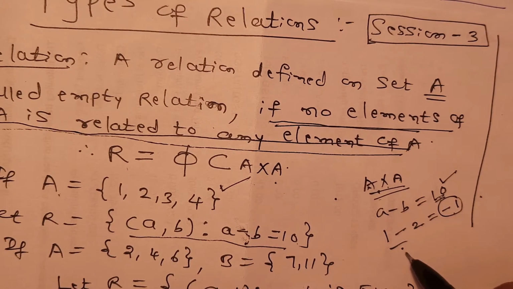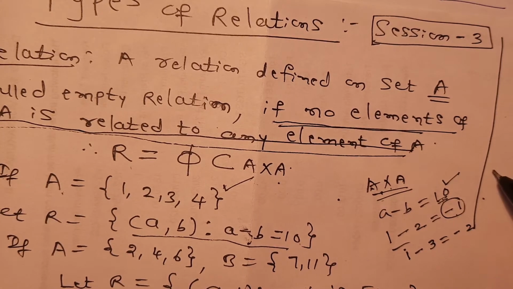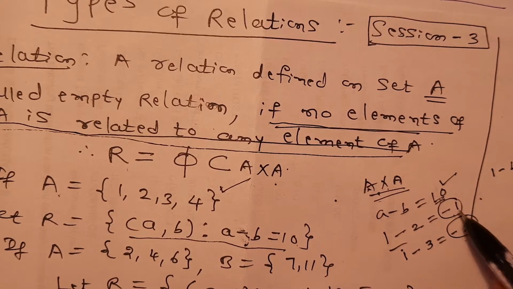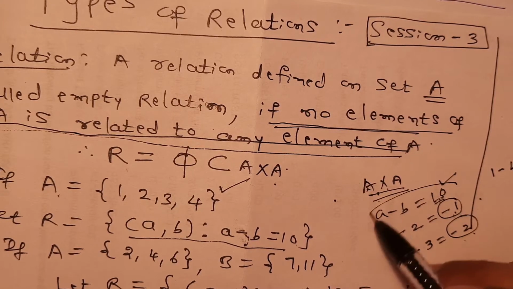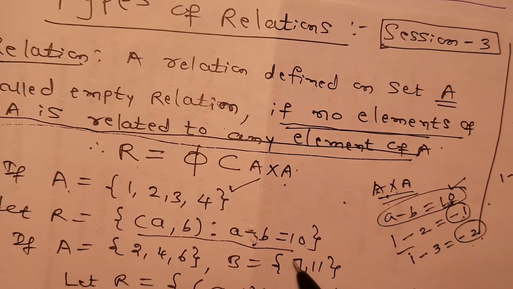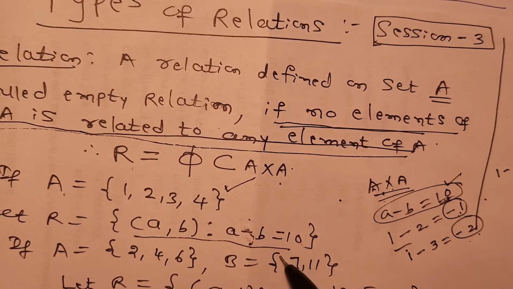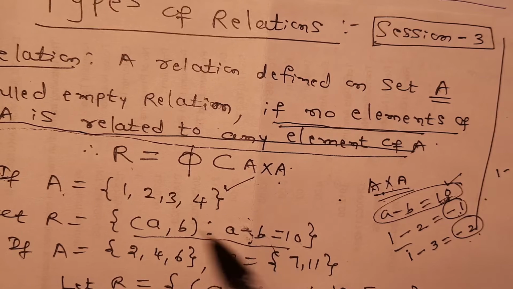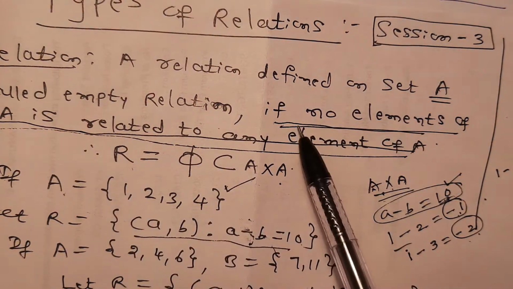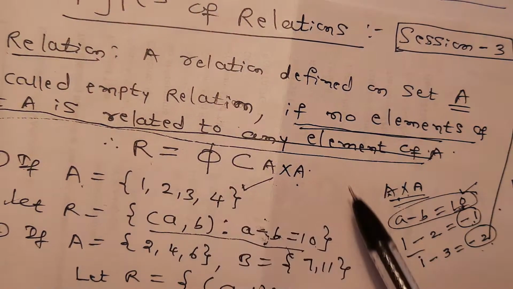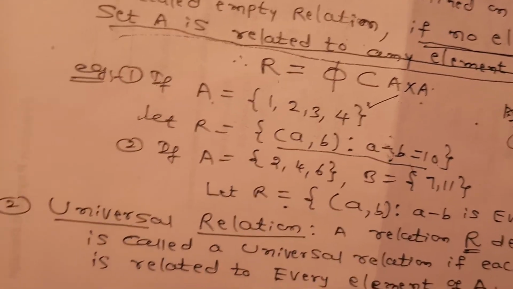If I take 1 minus 3, it is minus 2. Then 1 minus 4, it is minus 3. So I am getting minus 3, minus 2, minus 1, but I said the difference is 10. So no elements of this set A satisfy this rule. Therefore this is an example for empty relation. If no elements of set A are related to any element, then such a relation is called an empty relation.